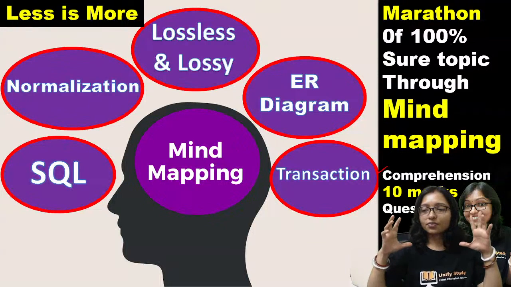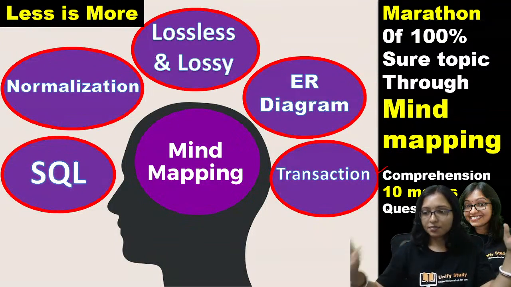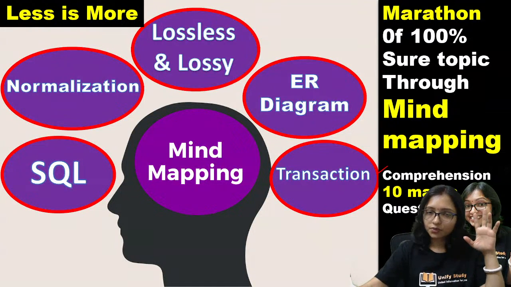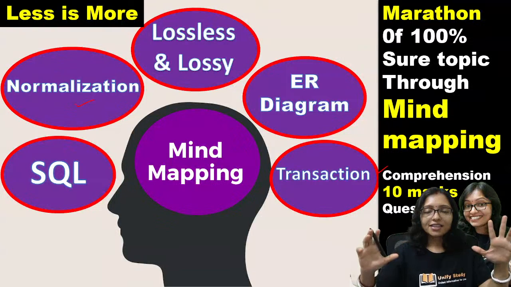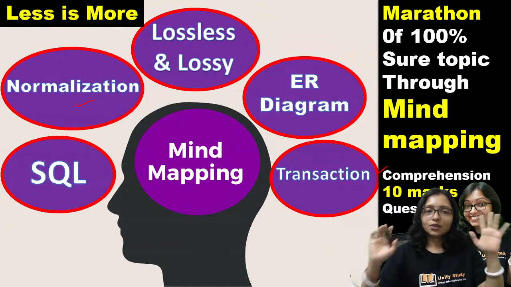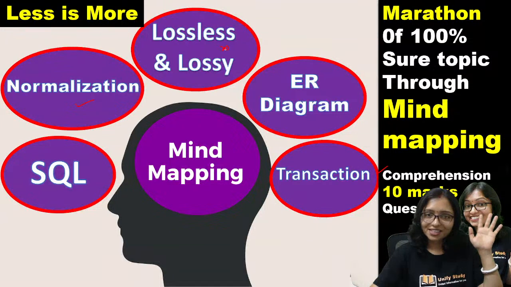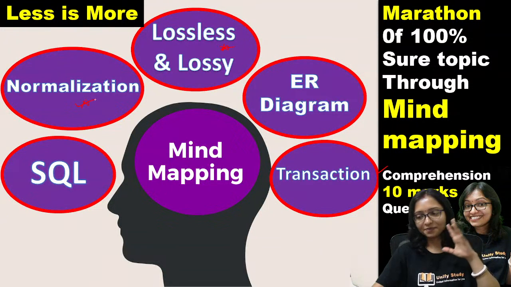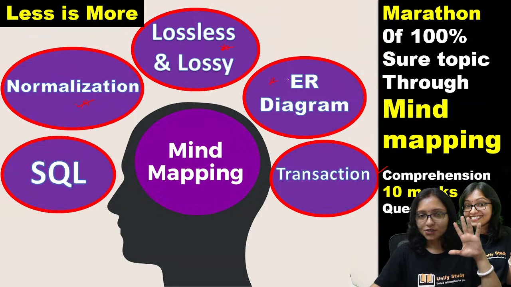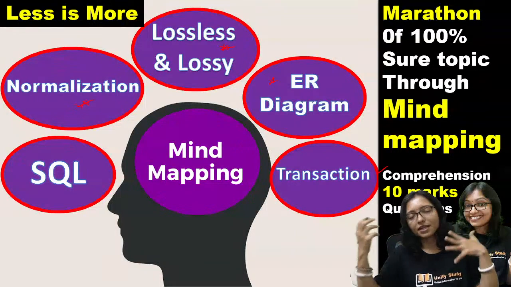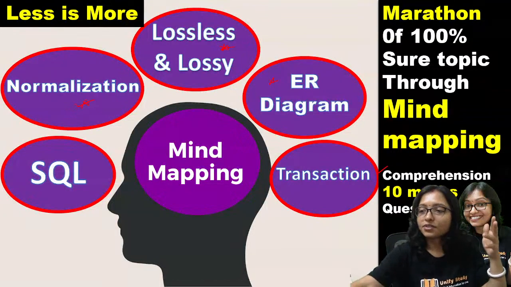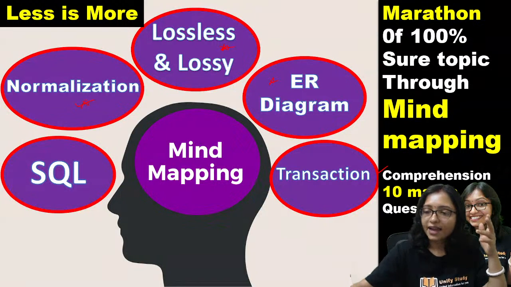Whenever we start DBMS, these are always important parts: functional dependency and normalization. Always confusion comes among students. Lossless, lossy, dependency preserving: always confusion comes, and always questions come from this topic. ER diagram is also an area of confusion for students. What is 1 to many, many to 1? What will be the minimum number of tables? And after that, the next topic is coming.